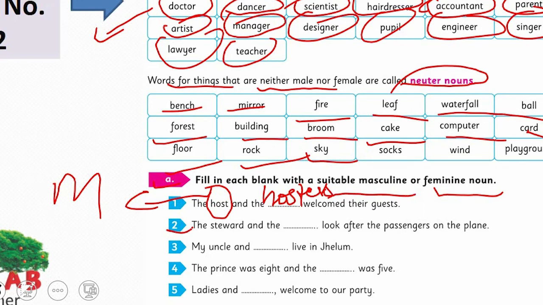Look, the second one: the steward and the blank look after the passengers on the plane. Yes, we have discussed this. The feminine noun of steward is stewardess. Very good. The third one: my uncle and blank live in Jhelum. This is very simple. Uncle, and the feminine noun of uncle is, yes, aunt. Identify the suitable nouns for the other sentences here by yourself.